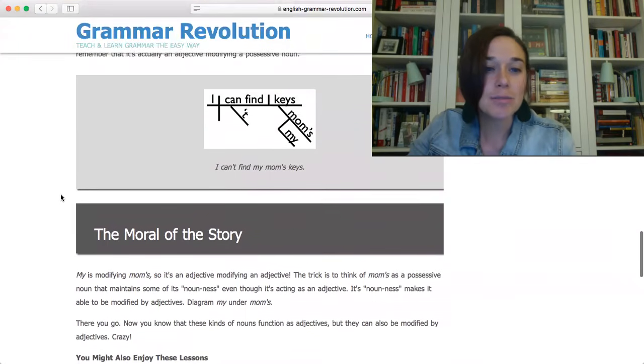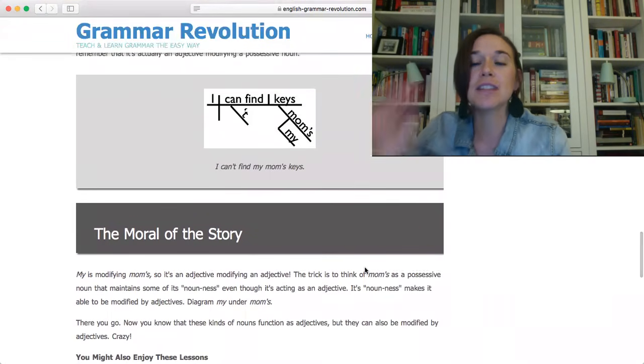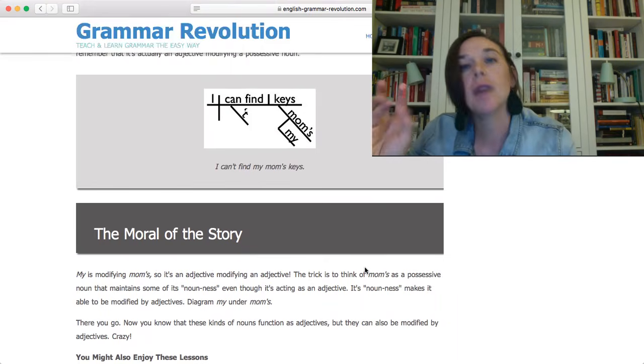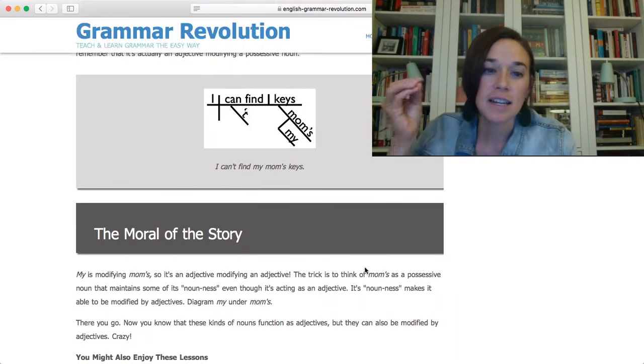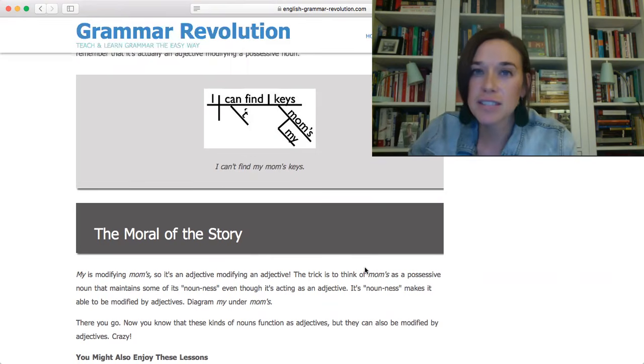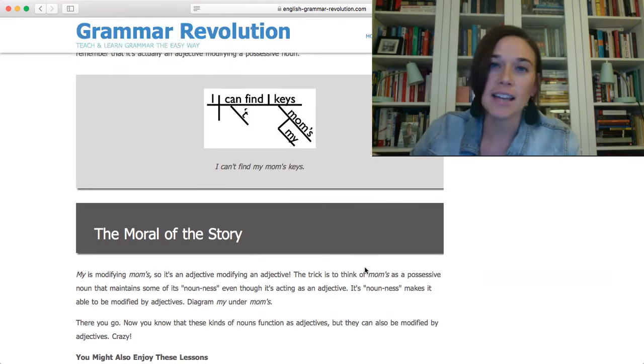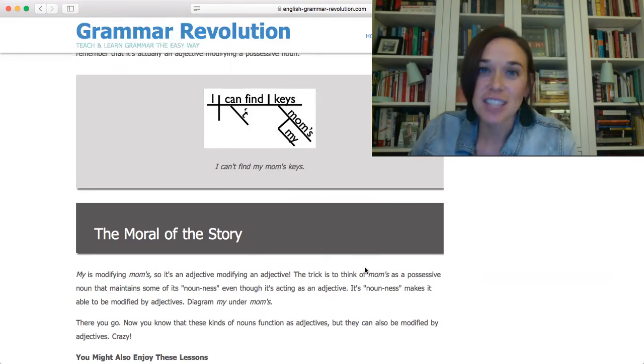So that is the moral of the story. The trick is to think of mom's as a possessive noun that maintains some of the characteristics of a noun. Even though it acts as an adjective, it can still be modified by an adjective, just like nouns.